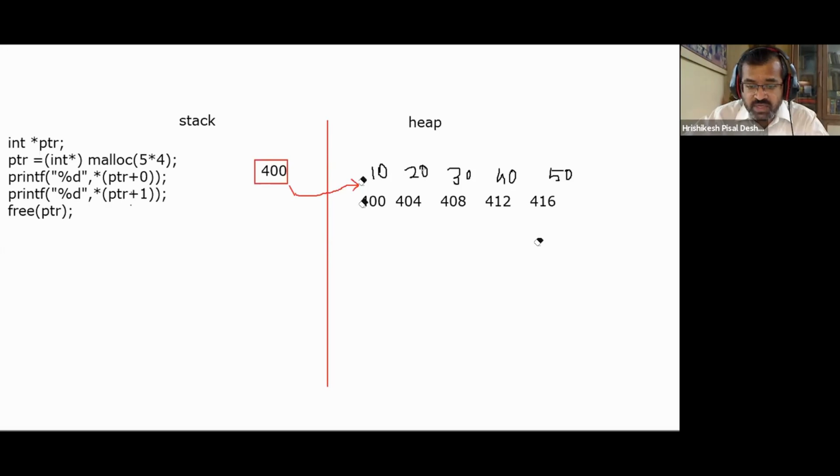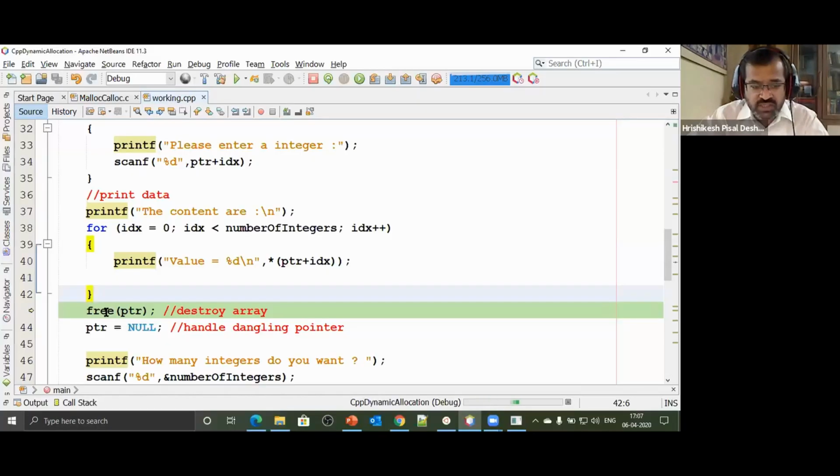The moment you say free(ptr), the first thing that you should do after that is something like this. Have a look at the code. If I say free(ptr), it will destroy that array. Array will get destroyed, data will still remain, and the pointer will still be pointing to the same location. I'm going to show you that.